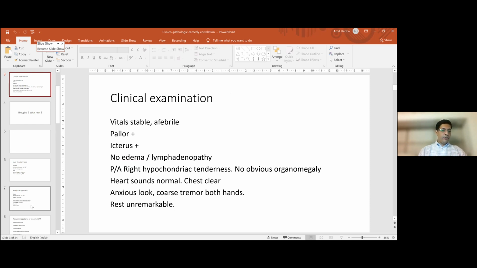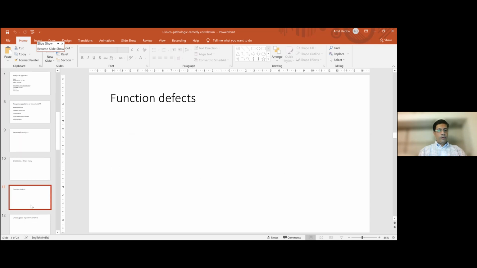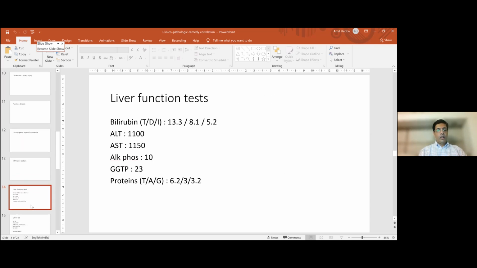So yeah, at least on history, it doesn't seem to be iron deficiency anemia. Right. So we asked for LFT for this patient. Total bilirubin 13.3, direct 8.1, indirect 5.2. ALT and AST are in the thousands. Alk-phos is quite low. GGTP is low. Proteins are okayish. Yeah. So we are here.